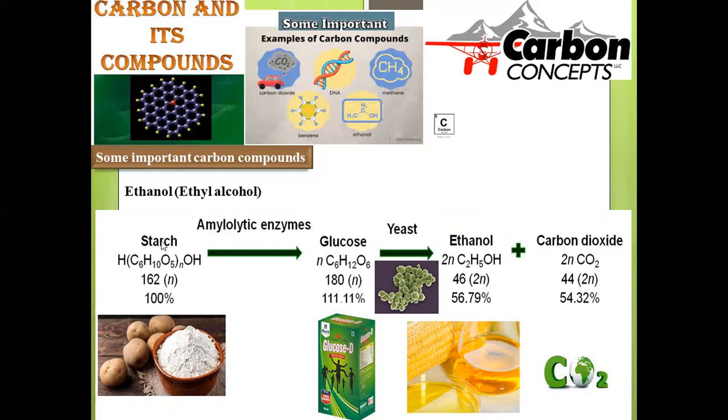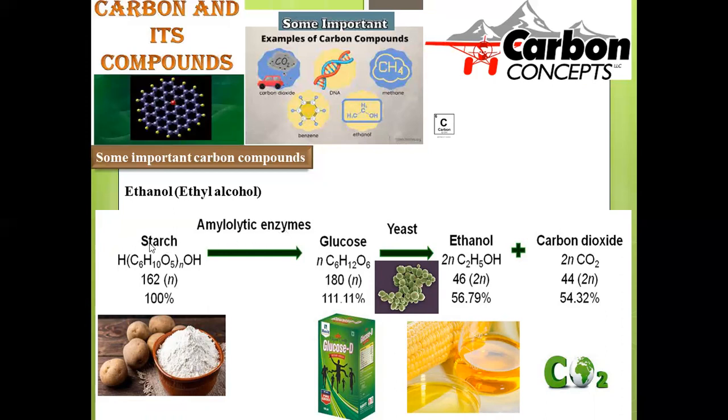So in order to get this, we have to take the starch first. Starch is a polysaccharide made up of a number of glucose units which got polymerized in such a manner. These are the starchy materials; we can extract the starch even from potatoes as well as from rice. In this manner, these components can be subjected to natural enzymatic action.